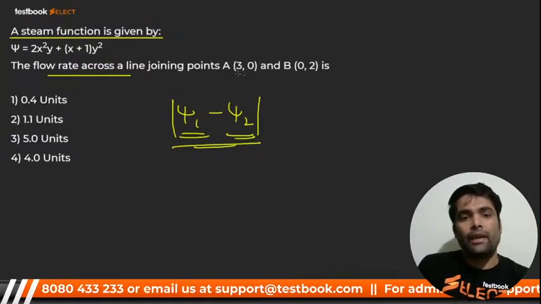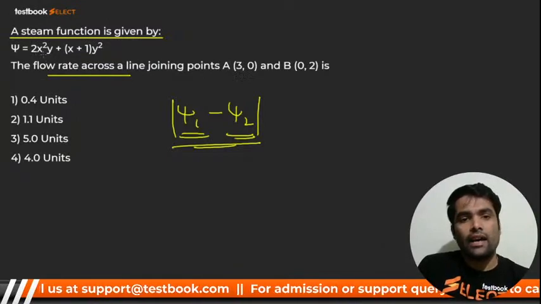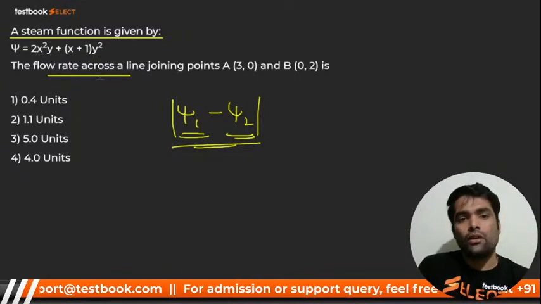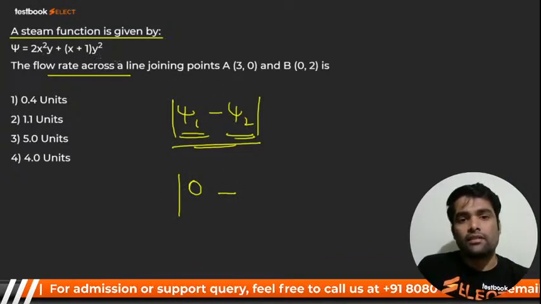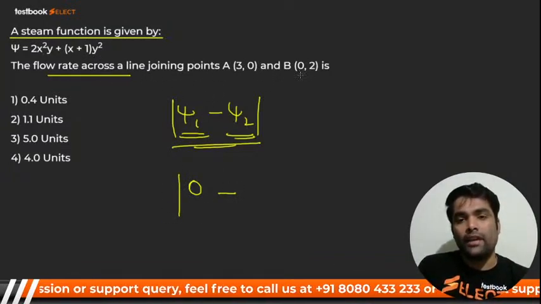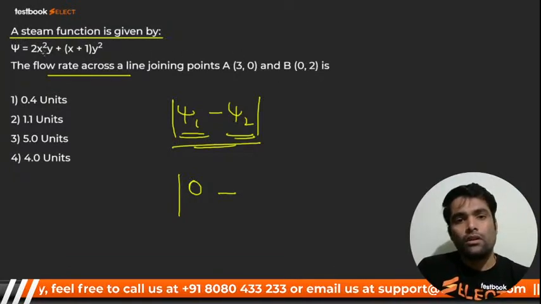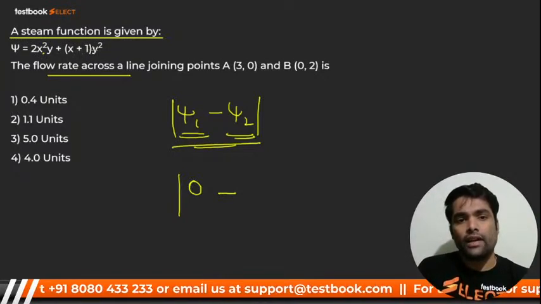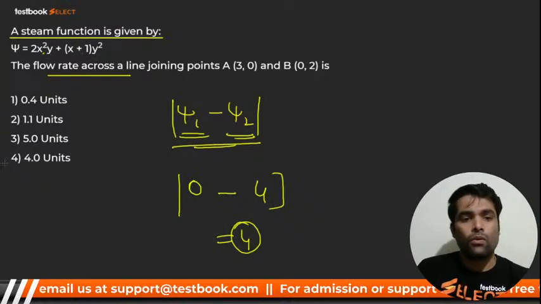psi1 value, that is at A, what will it be? At A it is 0. At A, x, y0, so at A we get 0, minus psi2. What will psi2 at point 2, at B, be, my dear? Put 0 and 2 here, so it will be 0. Here we put 2, my dear, it is 0, that is what? 4. So the answer will be 4.